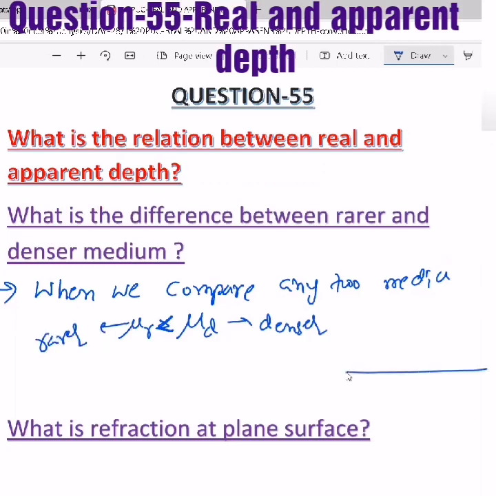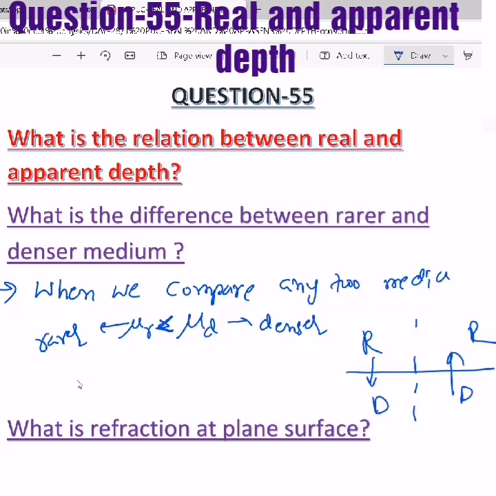So whenever there is an interface, light will enter from either rarer to denser or denser to rarer. So light refraction takes place whenever there is an interface. That means whenever light enters from rarer to denser or denser to rarer.